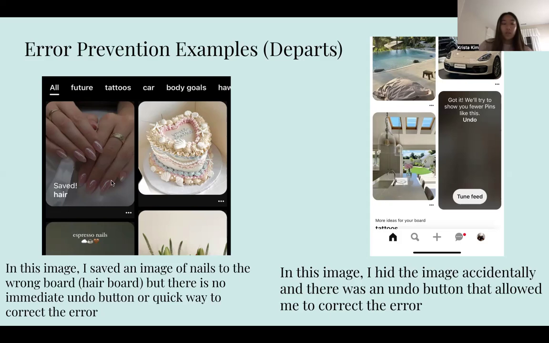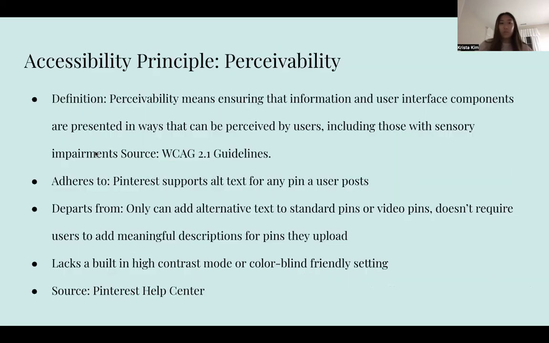And when they save it to the hair, in order to fix it, they have to go through the hair board, delete it, and then find this pin again to put it in the correct board, which is a lot more work than having an undo button. So the undo button here is only when you accidentally hide something, and they don't have that for when we make the mistake of putting the pin in the wrong board.